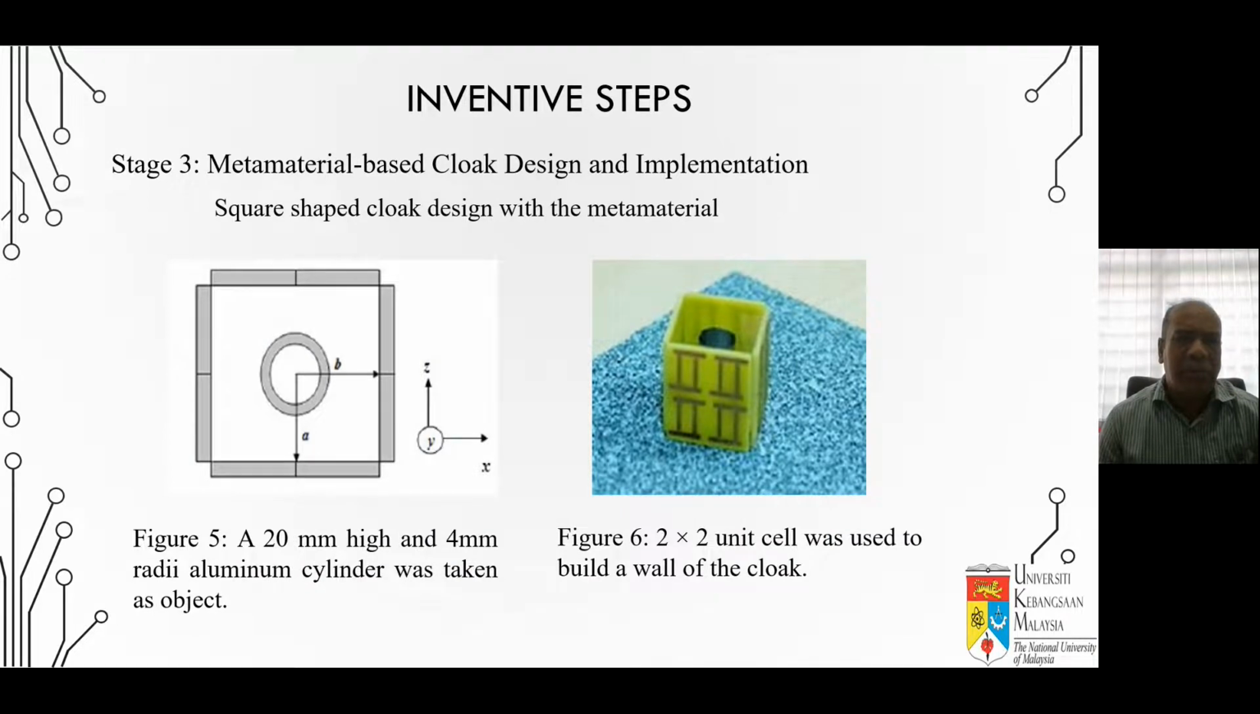Then the inventive step, the metamaterial-based cloak design. Figure number 5 shows a 20 millimeter high and 4 millimeter radius aluminum cylinder taken as an object. And figure number 6 shows a 2 by 2 unit cell array, which is built into the cloak. Why a 2 by 2 array or periodic cell? Because metamaterials cannot work as an individual unit cell. When we build a metamaterial, we always arrange it periodically. So that's why in this invention, for the cloaking purpose, we have taken a 2 by 2 array.